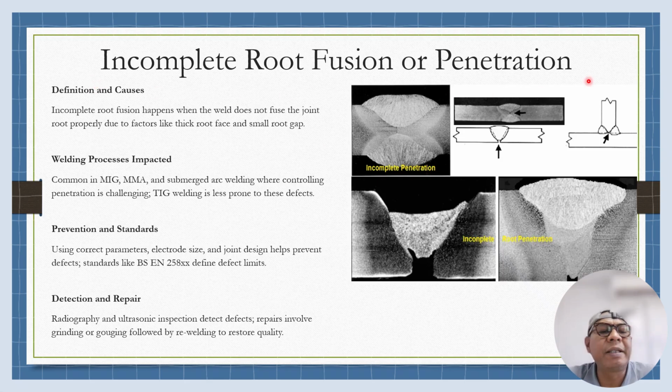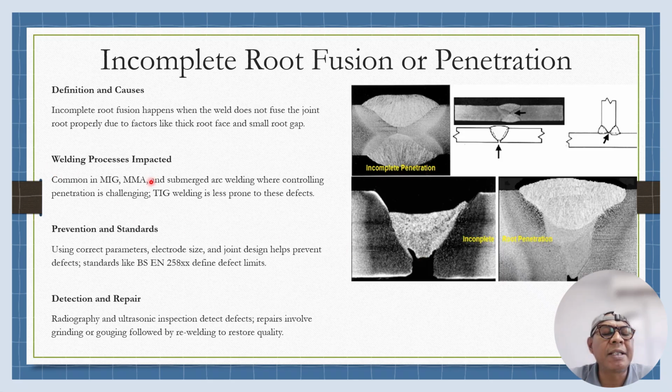Incomplete root fusion and penetration, definition and cause. Incomplete root fusion happens when the welding does not fuse the joint root properly due to factors like a thick root face or small root gap. So this one we call the root gap, and we think about the thick root face and small root gap. So the weld metal or electrode cannot penetrate to the root. So the result is no weld metal on the root.